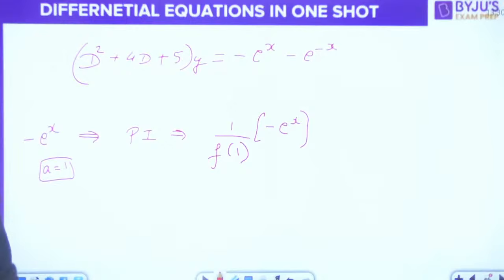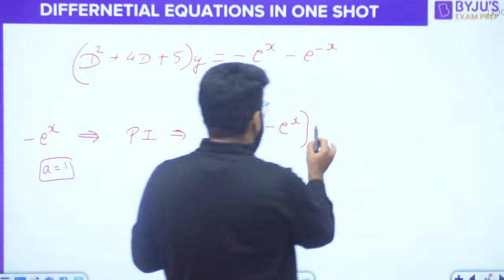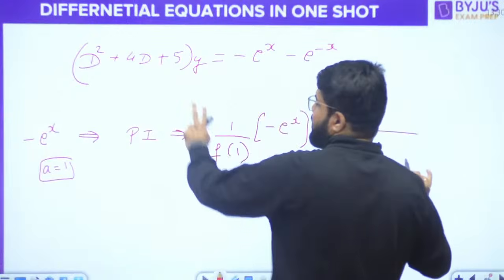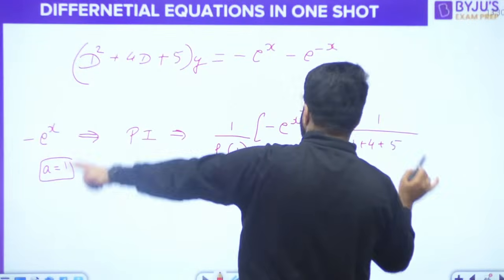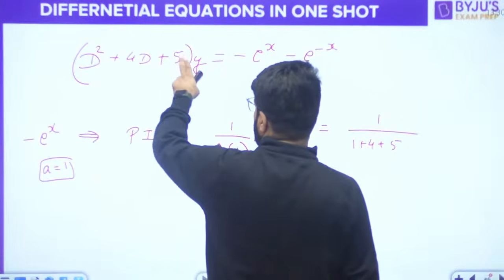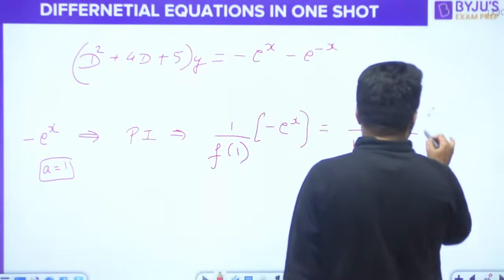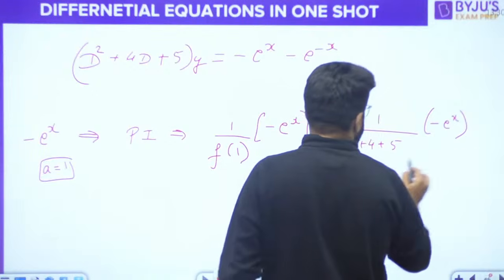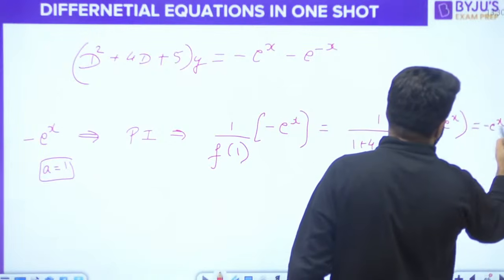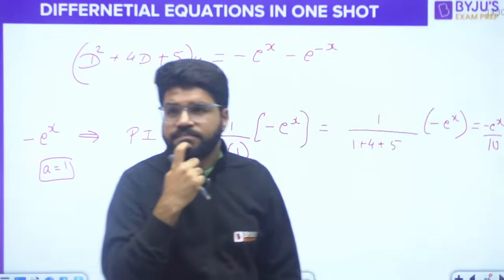g(x) is e power x minus e power minus x. First, only minus e power x I am taking. What is f of 1 then? In f(D), in place of D we will put 1, so 1 upon 1 plus 4 plus 5, into minus of e power x. So this is total 10. So this answer is minus e power x divided by 10.